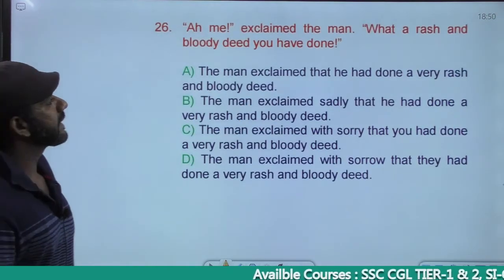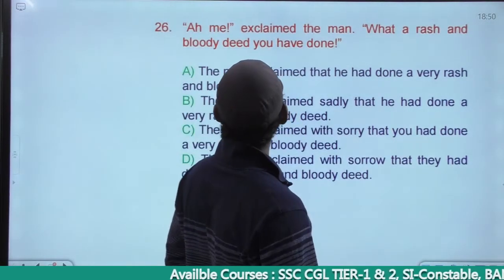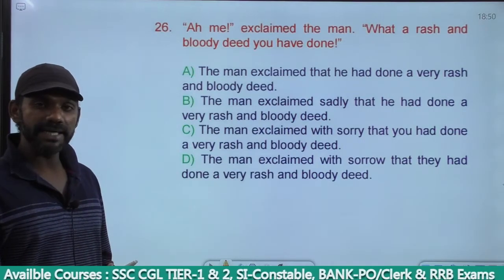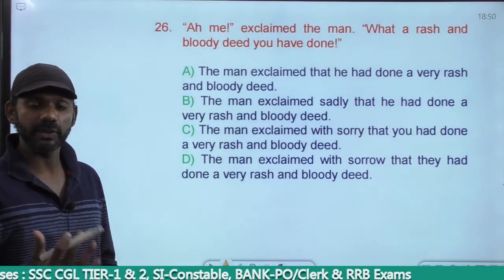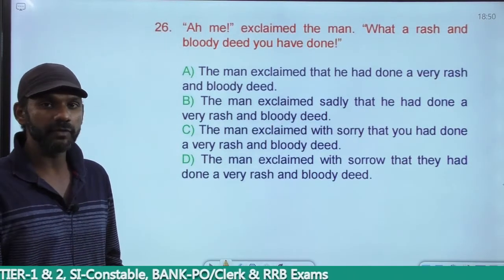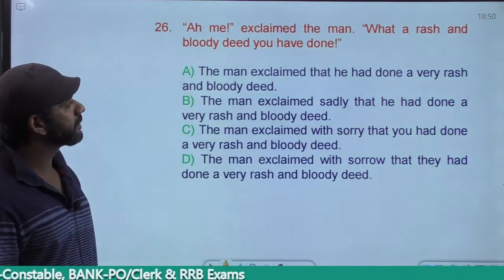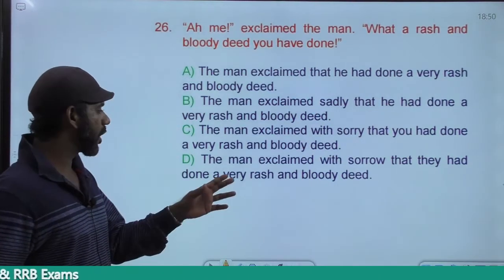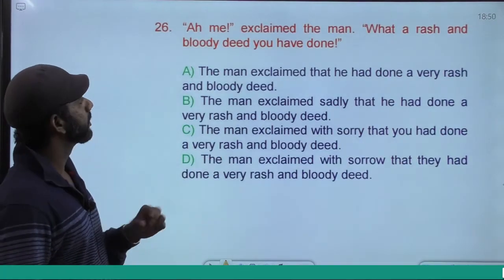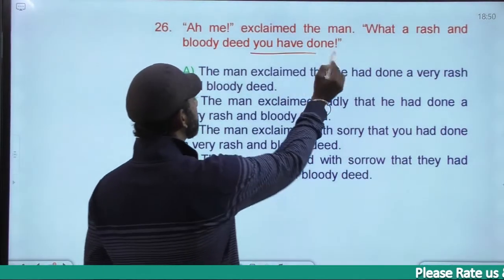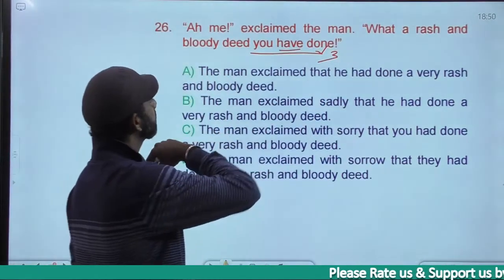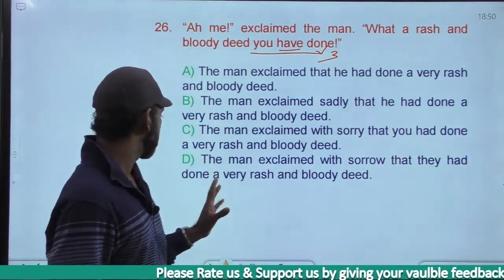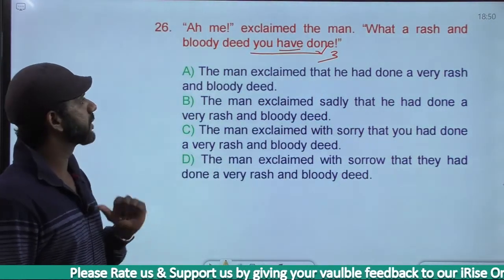Ah me, exclaimed the man, what a rash and bloody deed you have done. What a rash and bloody deed means very rash and bloody deed. I told you, what a beautiful girl means very beautiful girl. So what a rash and bloody deed means very rash and bloody deed. Based on that, we cannot eliminate any option, because every option says very rash and bloody deed. Right. Now, you have done is present perfect. Have plus V3. Present perfect must become past perfect. Had done, all are in the past perfect tense. So no help from that also.